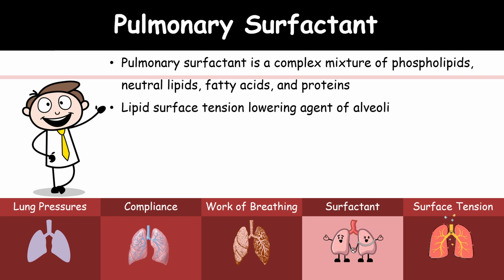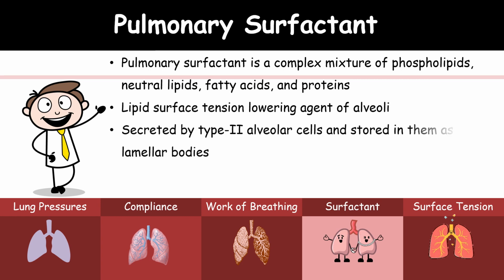So this surfactant reduces the surface tension to maintain the alveoli and be functional. Otherwise, the alveoli will collapse. No diffusion of gases in the alveoli will happen.